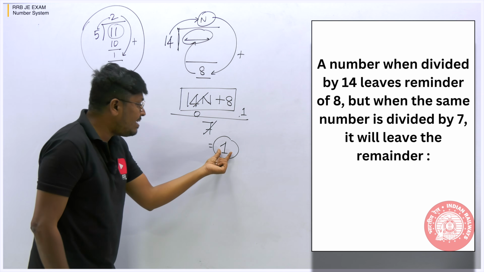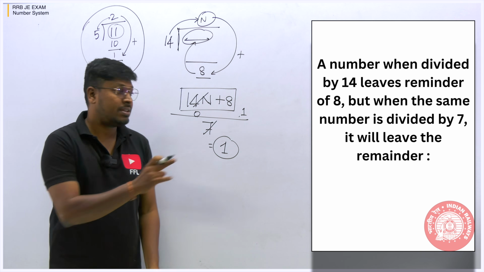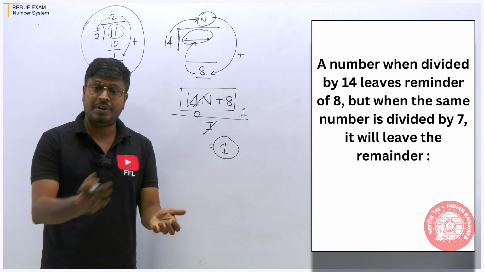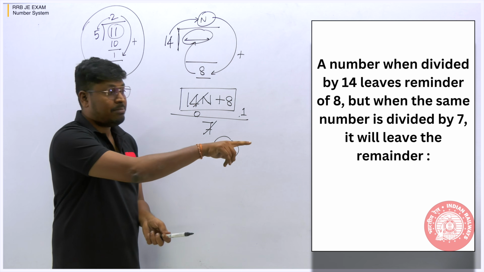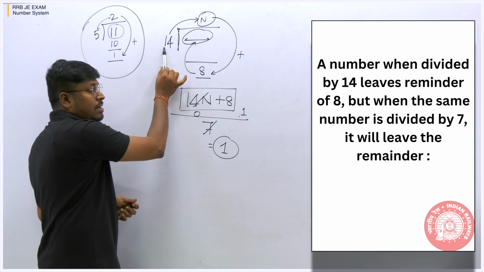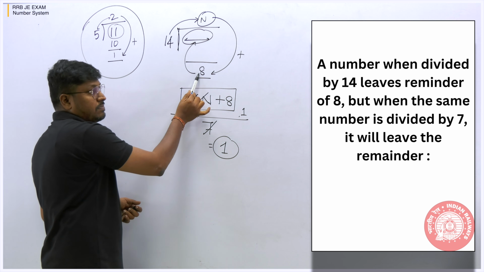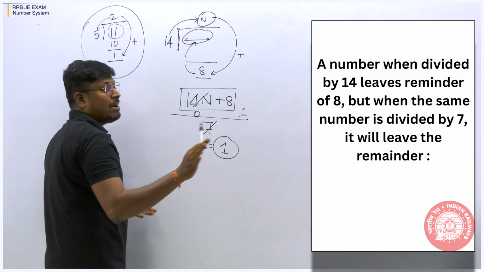This is one of the easy ways, which does not require pen or paper to solve most of the questions related to this concept. If you take number system books and see, you will find a minimum of 30 or 40 questions with a similar model. So a number when divided by 14 leaves a remainder 8. The same number, when divided by 7, what remainder does it leave?